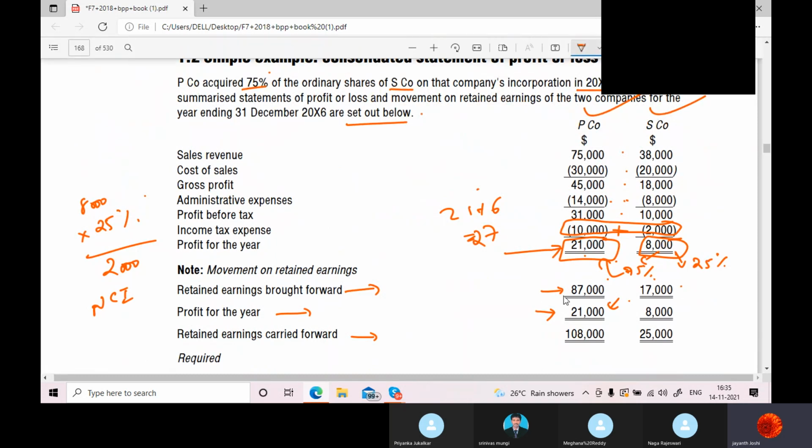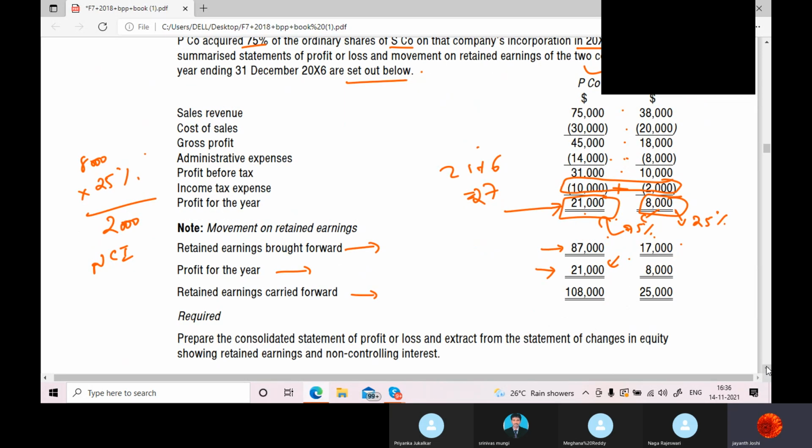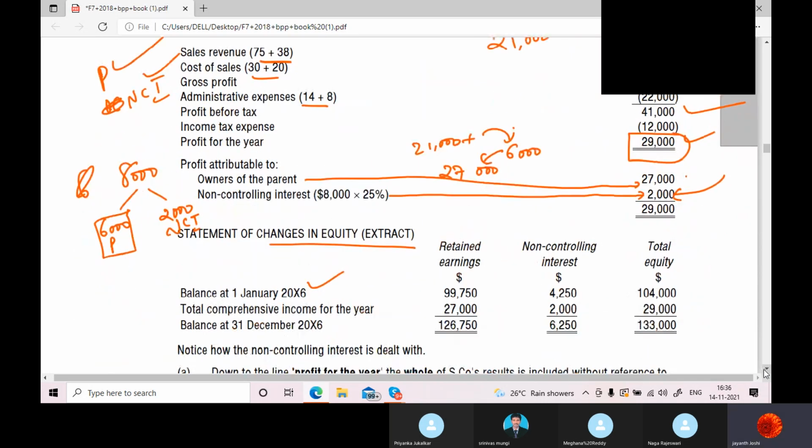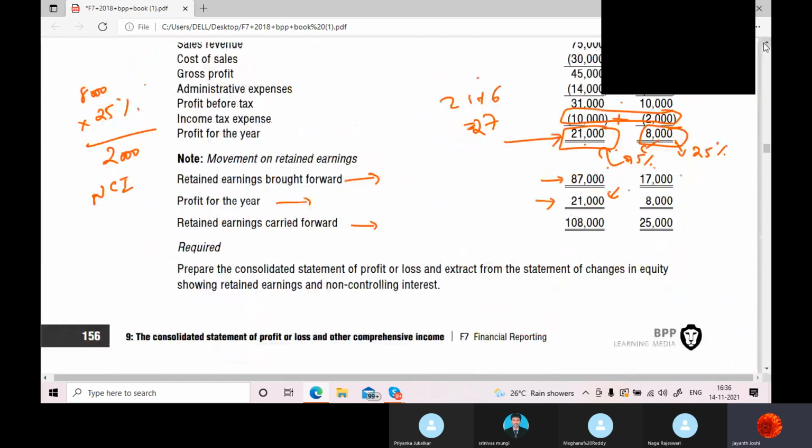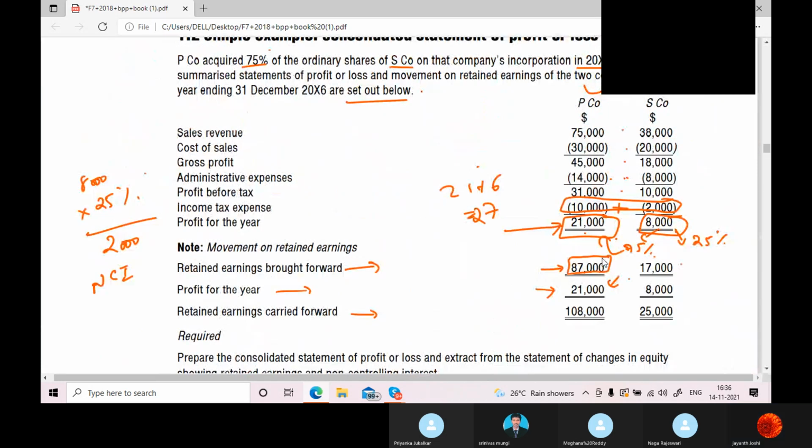Okay. Just a second, I'll just do some additions here. 17,000, 75%, 12,750. 99,750. Yeah. See, this is the parent company's retained earnings. Okay. This is whose retained earnings? Tell me all of you, subsidiary company.